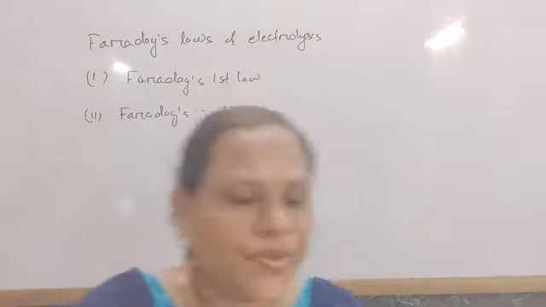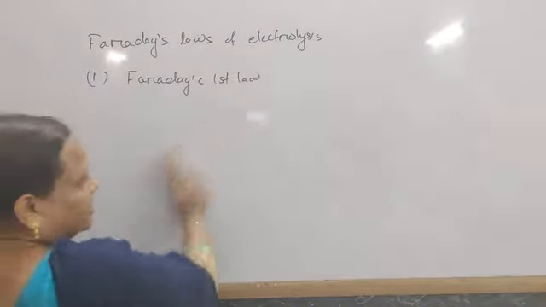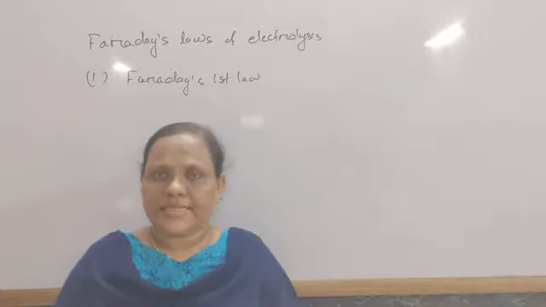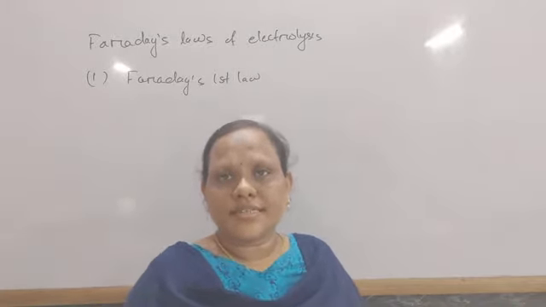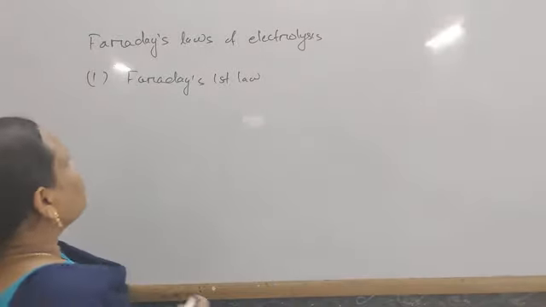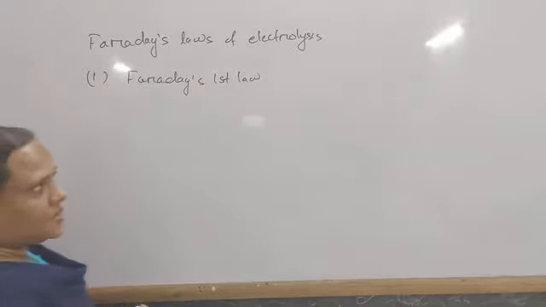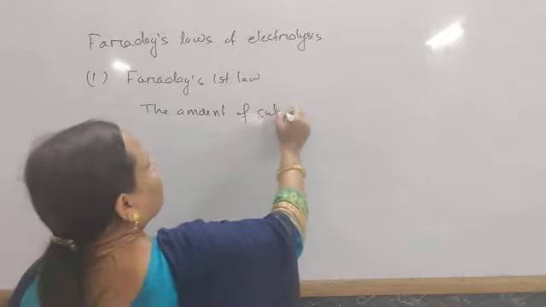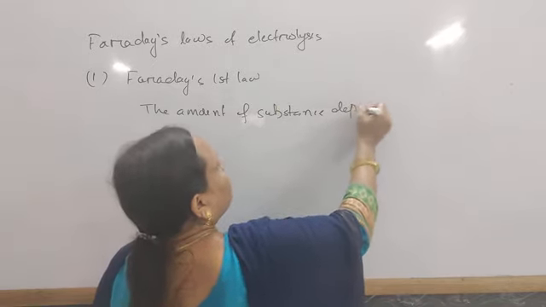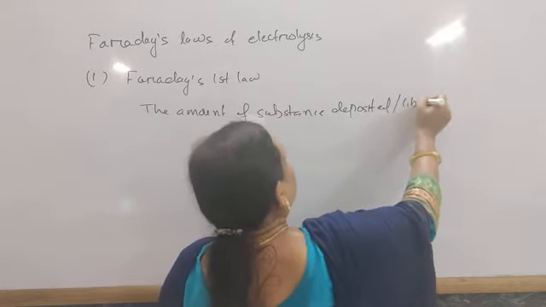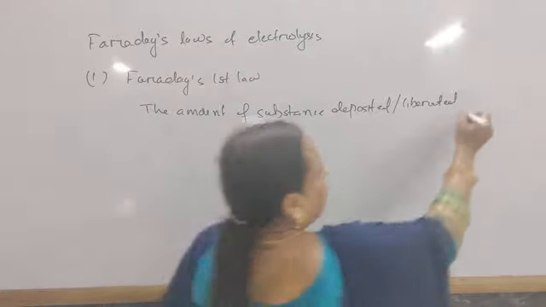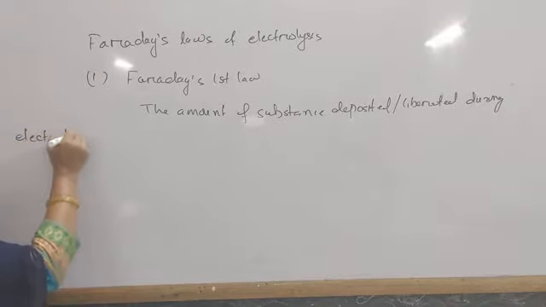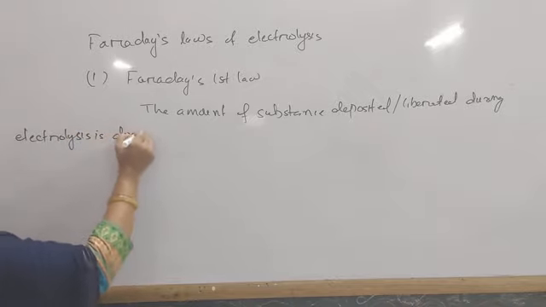So what is Faraday's first law? This law states that the amount of the substance deposited or liberated at the electrodes during electrolysis is directly proportional to the quantity of electricity passed through the electrolyte.